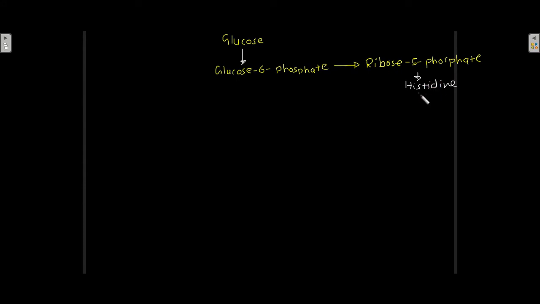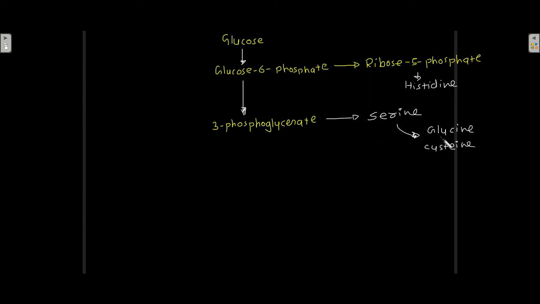Glucose 6-phosphate is also converted into 3-phosphoglycerate, and from it serine is produced, which gives rise to glycine and cysteine. So for these amino acids, 3-phosphoglycerate is the source of the carbon skeleton.